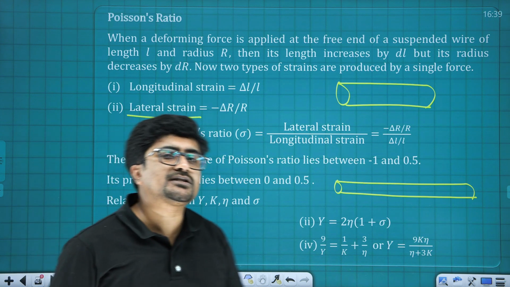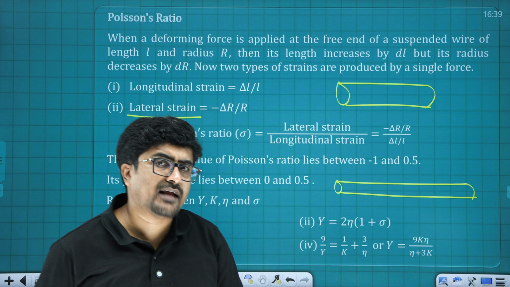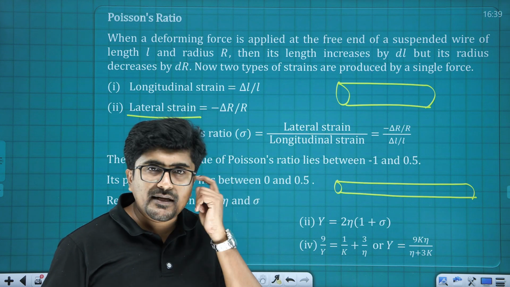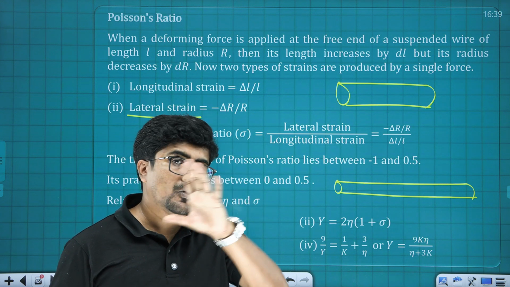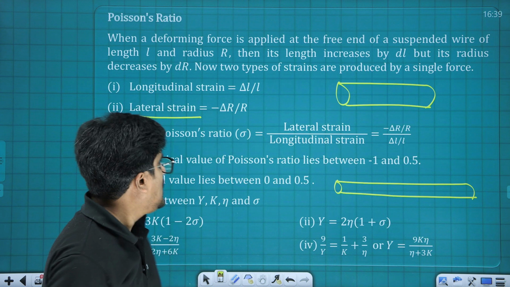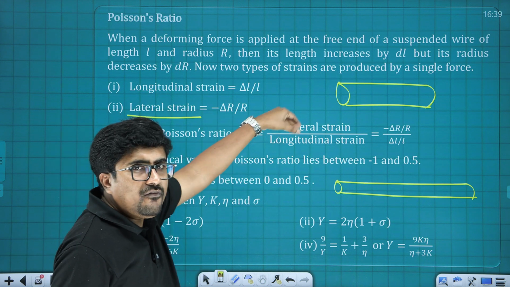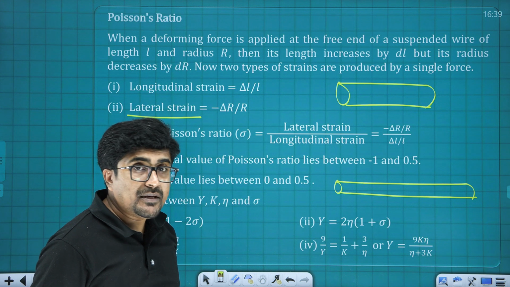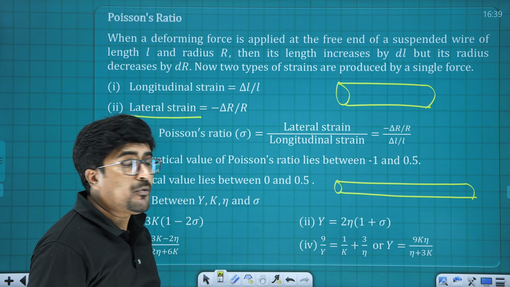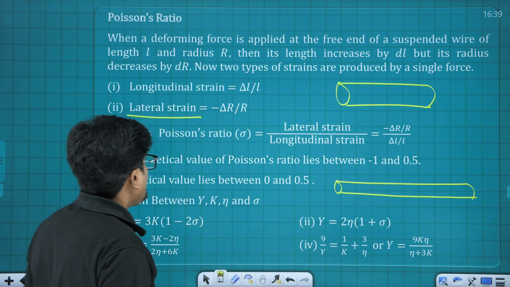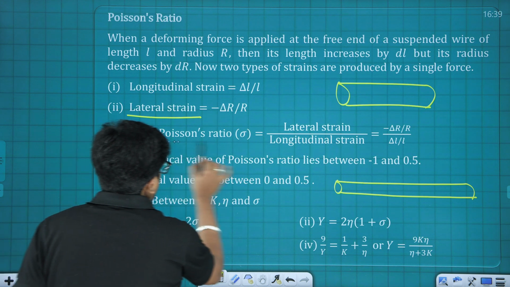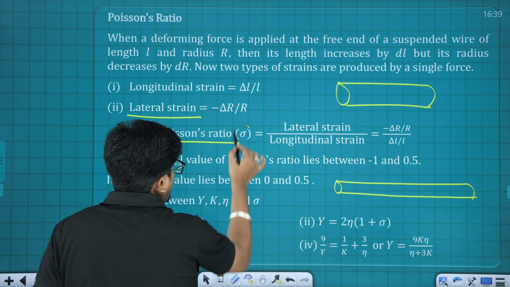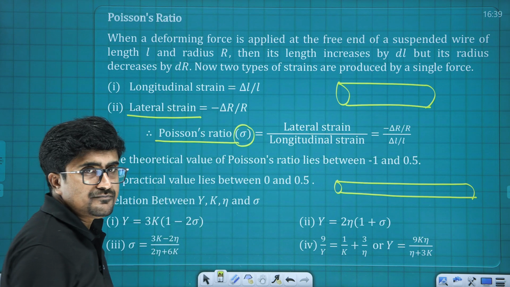Lateral strain is the change in radius upon actual radius. The ratio of lateral strain upon longitudinal strain, I repeat, ratio of lateral strain upon longitudinal strain, is what we call Poisson's ratio, and we represent it by the letter sigma.